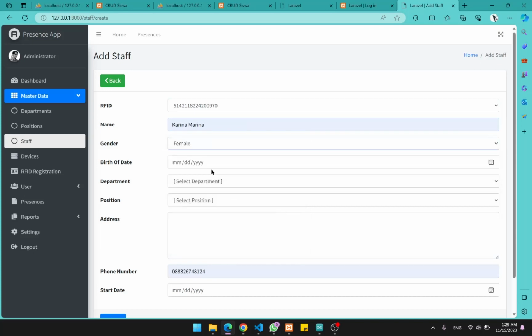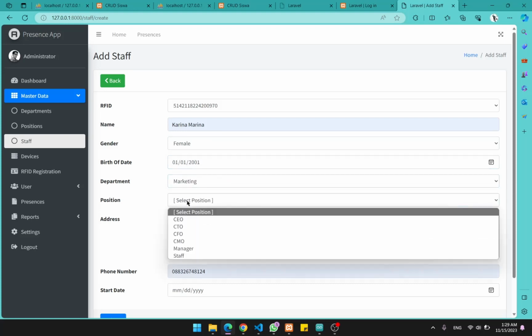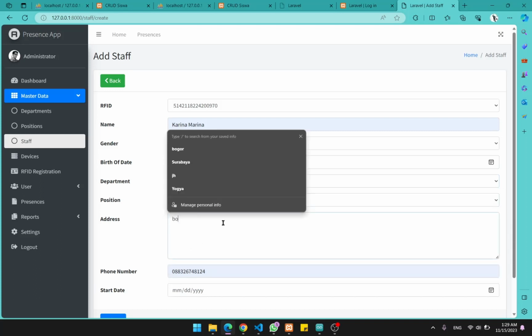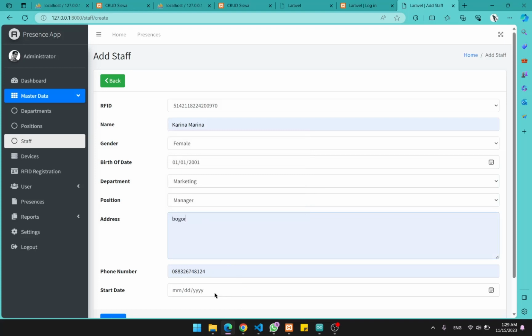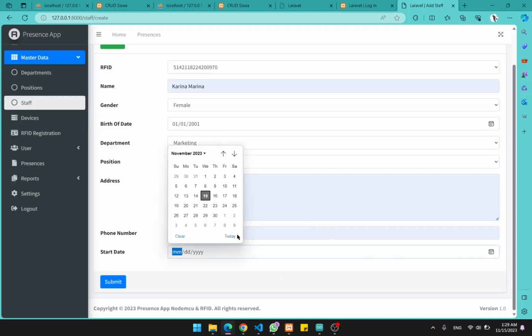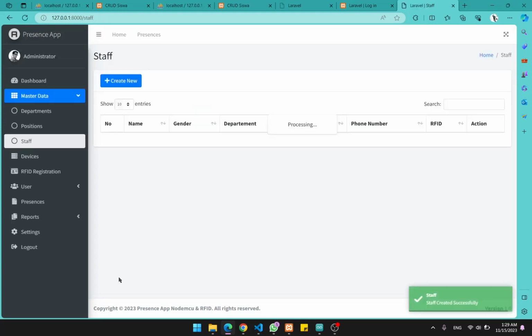Then let's try to register a new one using the name of maybe this Karina Marina. I don't know who that is. Let's try maybe 11. Okay, maybe just 2001, something like that. Marketing. Let's try manager. This one, let's say Bogor. Okay, just set the start date as today. So she is a new employee.